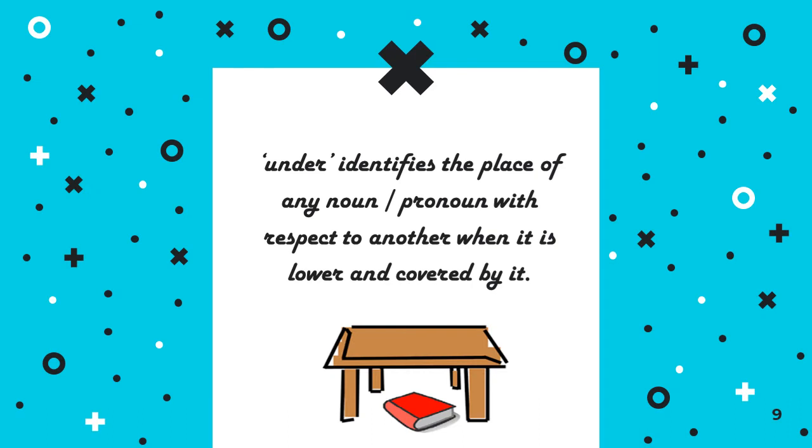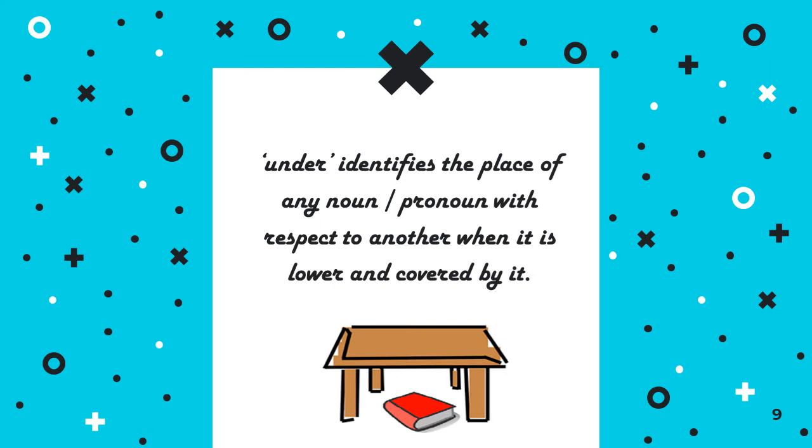Next one is under. Under identifies the place of any noun or pronoun with respect to another when it is lower and covered by it. It means you need both the things here. As you can see in the picture, there is a book. Of course there is a gap between the book and the table, but you can't call it above because the legs of the table are also there. So in a way the table is covering that book, so it must be at a gap but covered also, then you can say under.